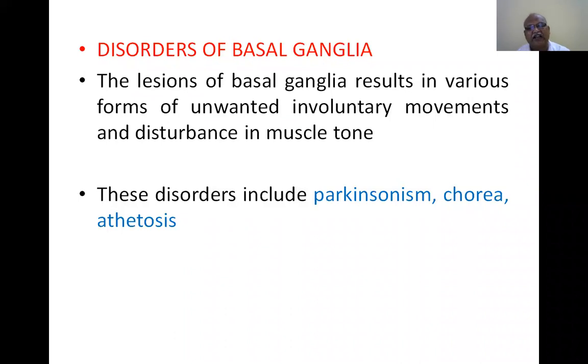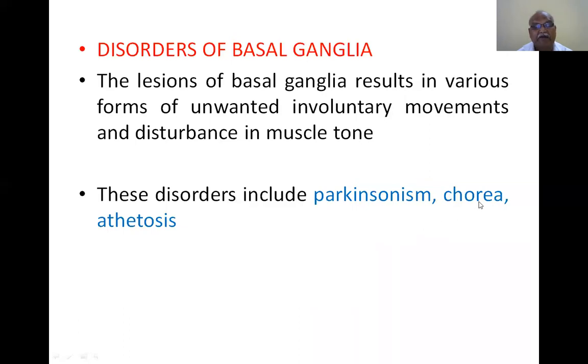If the substantia nigra is damaged, this flow is obstructed and dopamine secretion is decreased. So we have to give L-dopa by means of supplementation, by means of drugs. So Parkinsonism occurs.